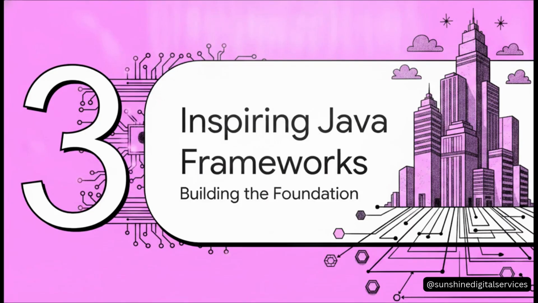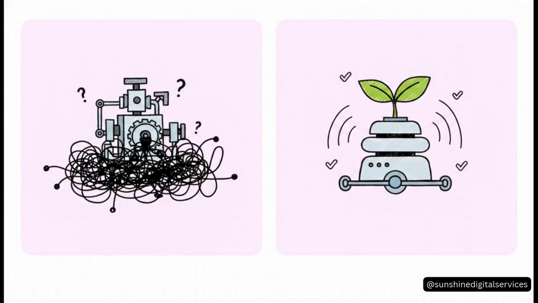Inspiring modern Java frameworks. So while that XML configuration was groundbreaking at first, it eventually got, well, pretty heavy. Enter Spring MVC. Spring took the MVC pattern that Struts popularized, but heavily improved on its limitations. It introduced inversion of control, or IOC, meaning the framework seamlessly wires your custom objects together for you. And instead of drowning in endless XML files, Spring MVC introduced elegant annotations, which drastically cut down on boilerplate code.